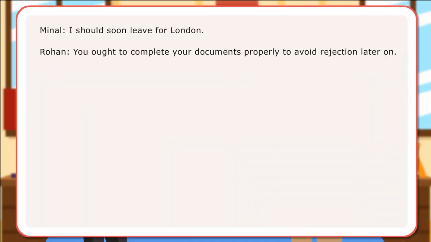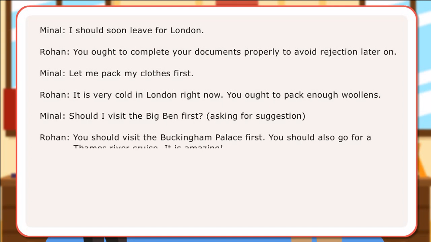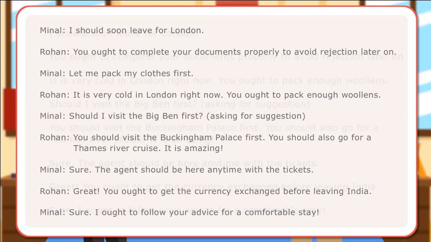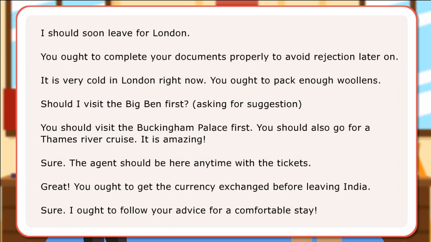In the dialogues between two friends, modals, auxiliary verbs, should and ought to are used variously. Here are some examples of sentences using should and ought to. I should soon leave for London. You ought to complete your documents properly to avoid rejection later on. It is very cold in London right now. You ought to pack enough woolens.